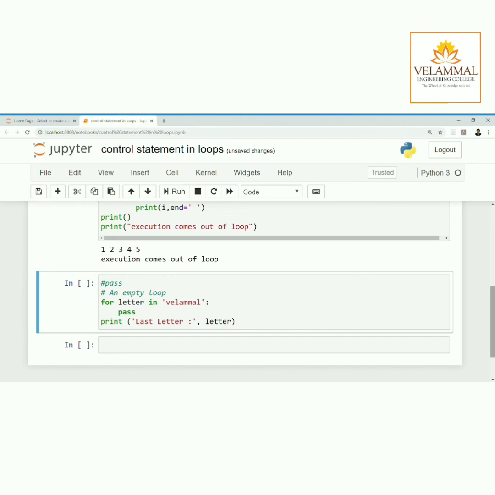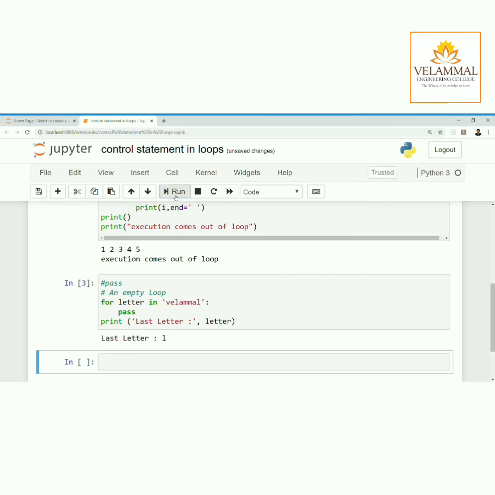So when we print the last letter, letter will print L as the output. I'm going to run this program. So L is printed as the output. So this is how control statements in loops execute.